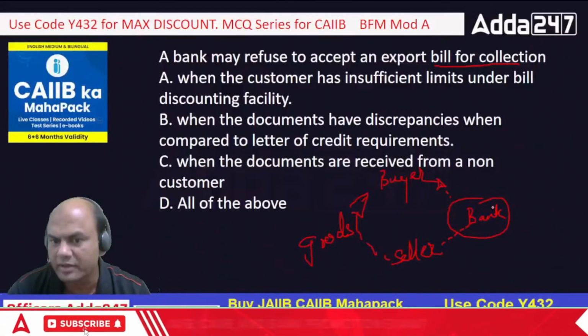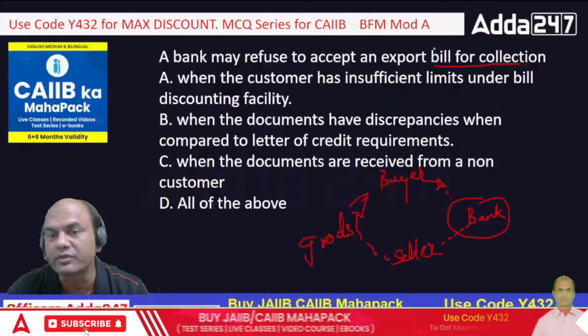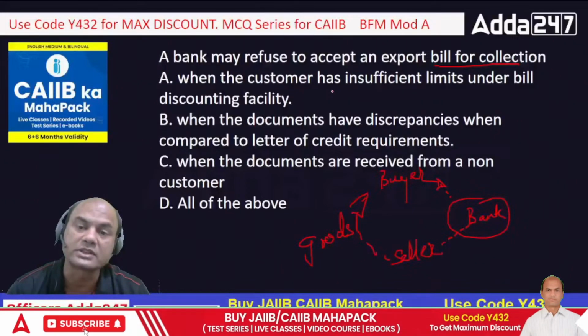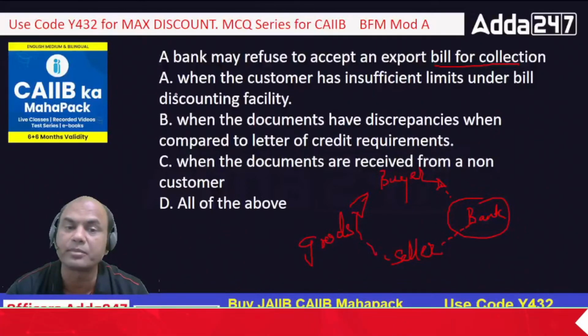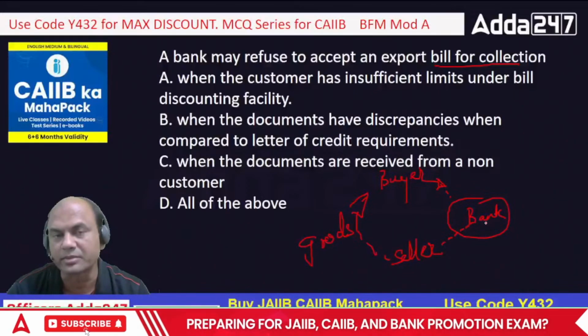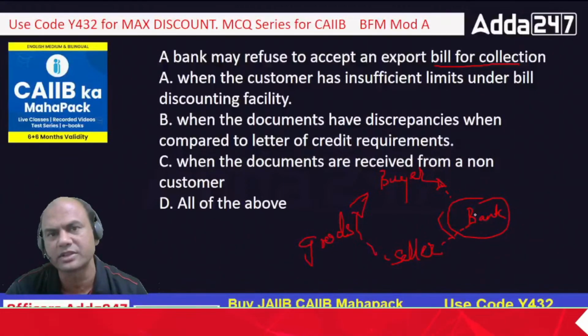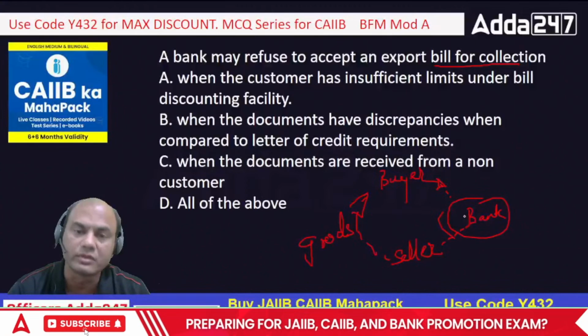So this bank may reject these documents given by the seller. When? Under which scene? When the customer has insufficient limits under the bill discounting facility. This can be the case. Means the seller is my customer and his limits have already got exhausted. So what will I tell this seller? See, your limits have exhausted. I can't give you further loan.